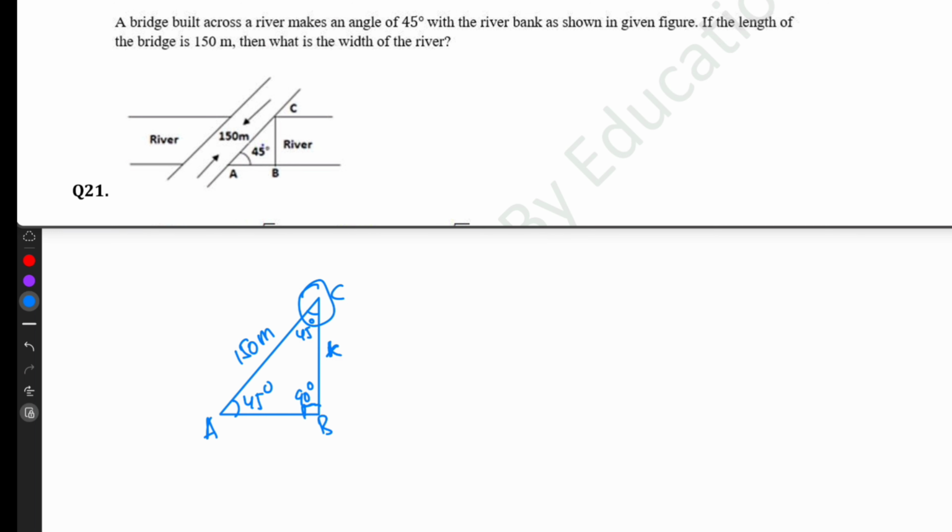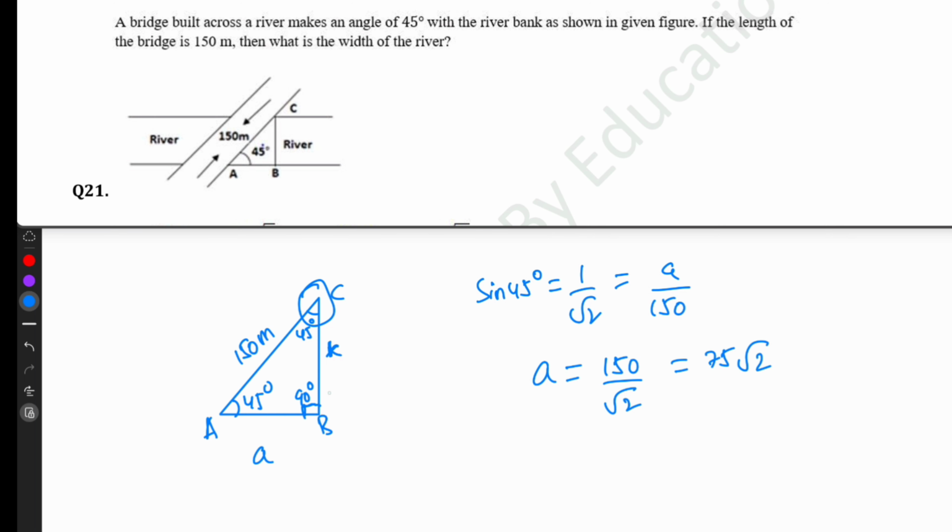So I am taking this angle, sin 45 equal to 1 by root 2. Sin 45 formula, perpendicular by hypotenuse. So this will be A. So A by 150. A equal to 150 divided by root 2. So that is 75 root 2. So this will be also A only.